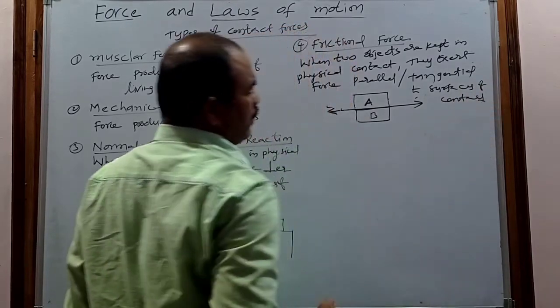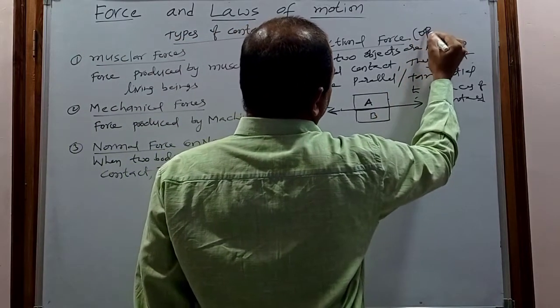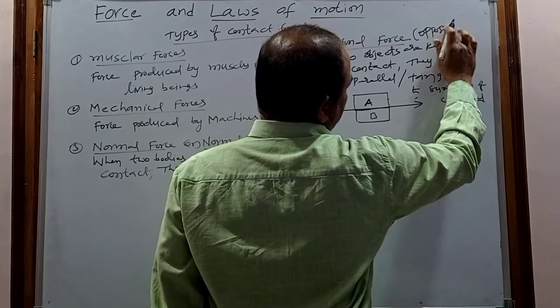That type of force is called frictional force, and it opposes the motion of the body.